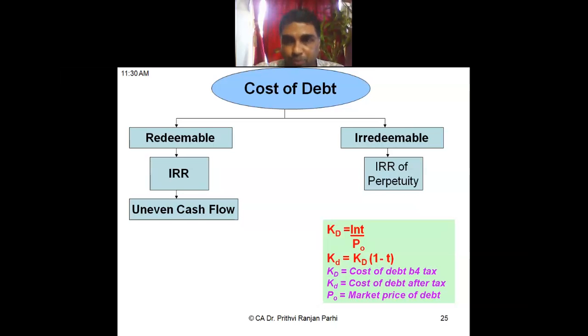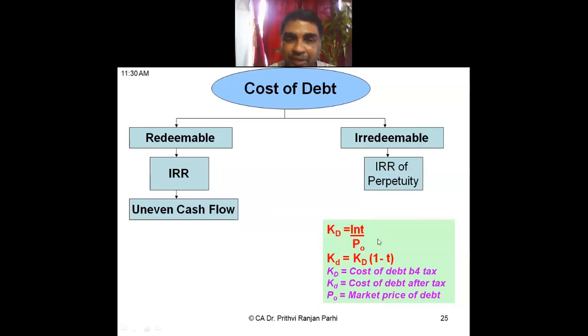Now, when cost of debt is concerned, we have to understand there are two kinds of cost of debt. One is pre-tax cost of debt. Second is post-tax cost of debt, or before tax cost of debt and after tax cost of debt. So you have understood this formula, how to compute cost of debt: interest divided by P0. How much interest has to be paid divided by the price at present time, the current price. By applying this formula, we will be able to compute pre-tax cost of debt.